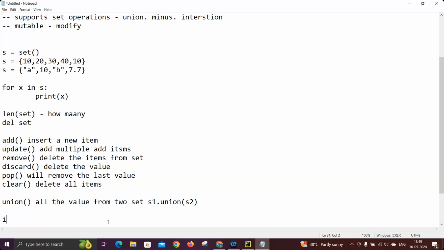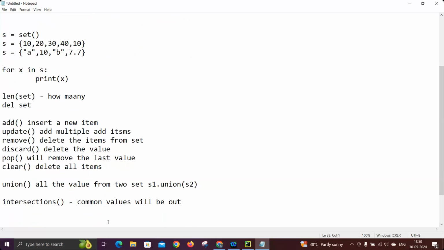Similarly, we have intersection. Intersection will give only the common elements, the common values from both sets. Whatever value is available in both S1 and S2, only that will be fetched. Only the common values will be output. And the final one, which we use repeatedly, is difference.